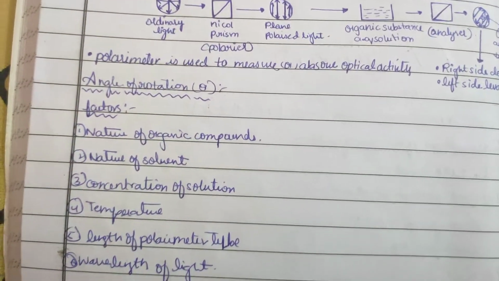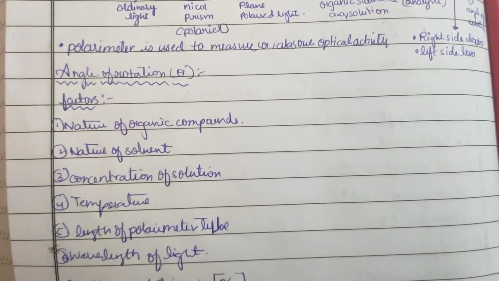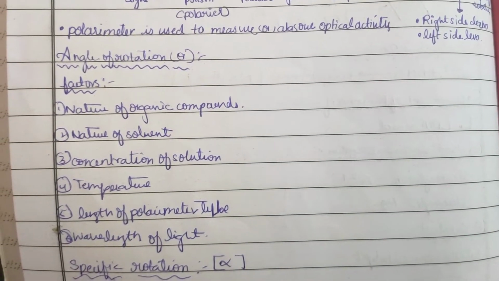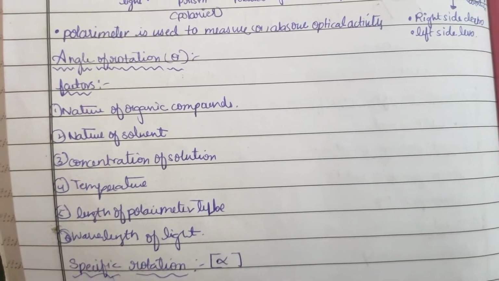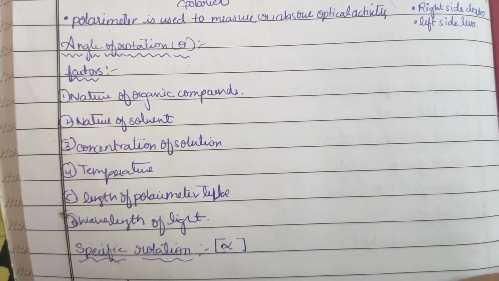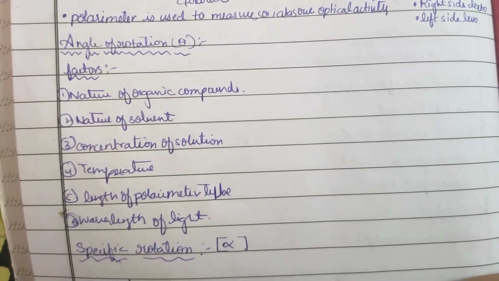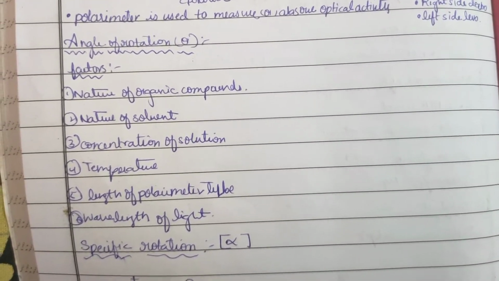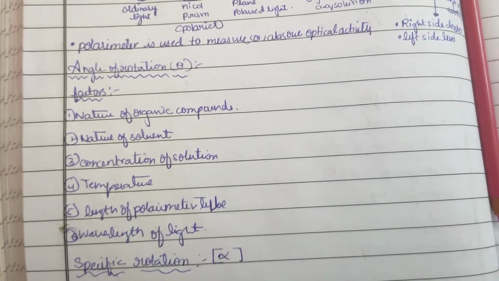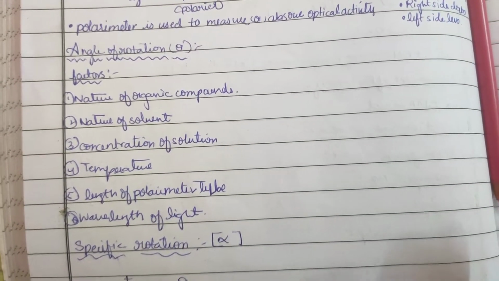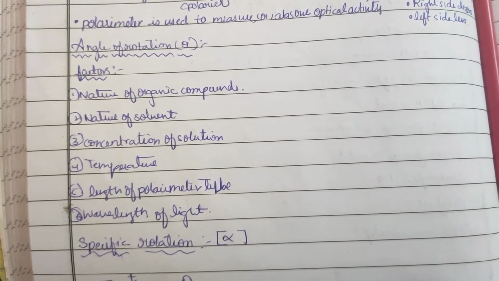Now, the angle of rotation theta. The factors which affect it are the nature of the organic compound, the nature of the solvent, the concentration of the solution, the temperature, the length of the polarimeter tube, and the wavelength of light. So the angle of rotation depends on many factors.